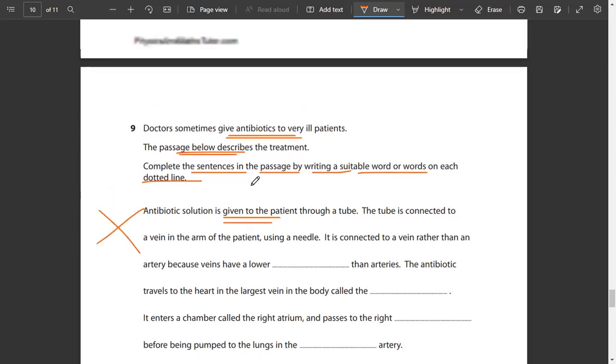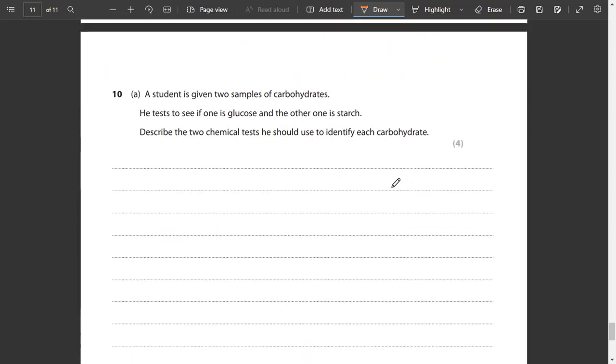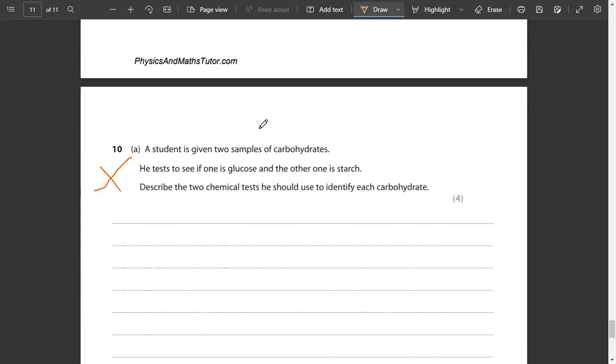This is from our chapter of transport in animals. ये क्वेश्चन जो है ये आपका नेक्स्ट चैप्टर से है. ये हमारा चैप्टर नंबर 8 है, ट्रांसपोर्ट इन एनिमल्स. Leave this for now. A student is given, leave this one too. This is also from nutrition. ये हमारा nutrition chapter में से है.